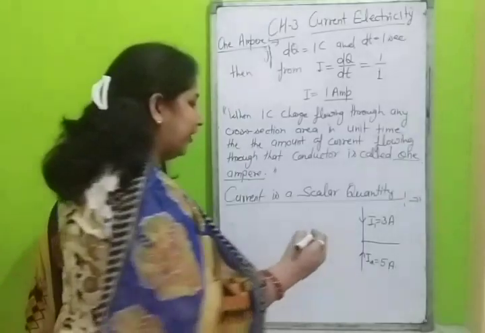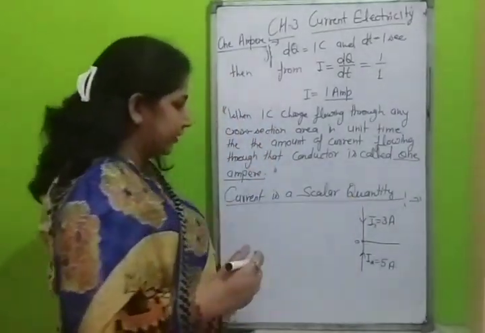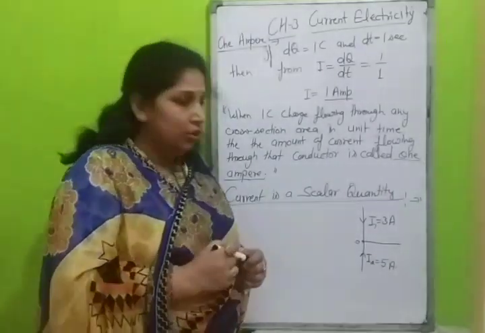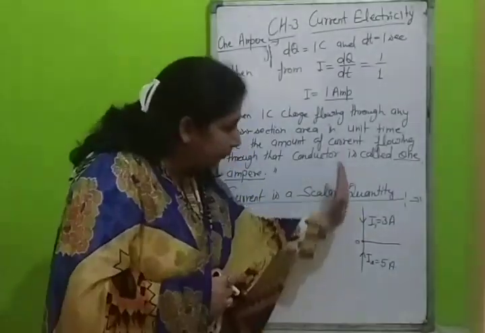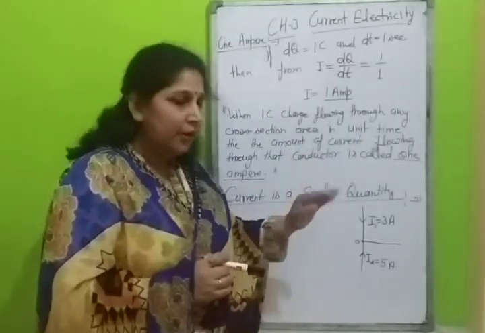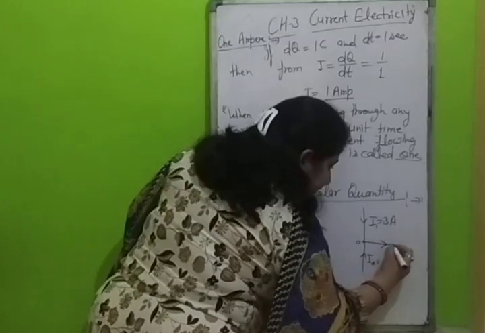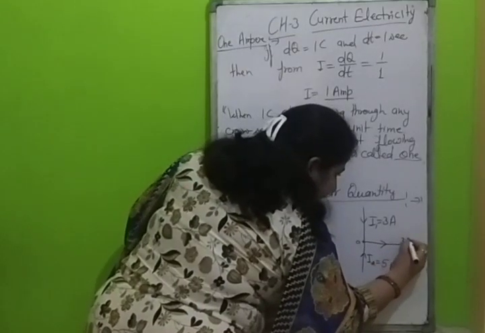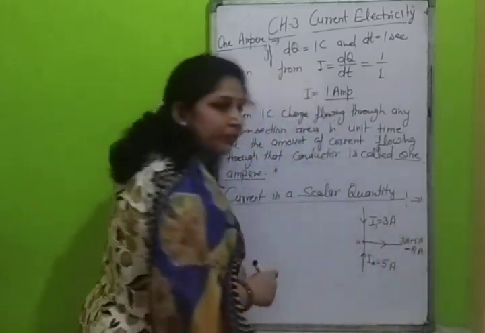At point A, according to the vector law, the current should be 5 minus 3, meaning 2 ampere in the upward direction. But actually it will be 3 ampere plus 5 ampere, meaning 8 ampere.